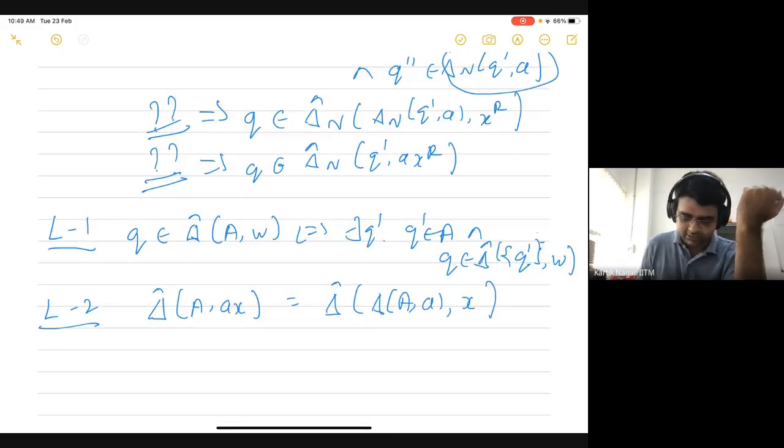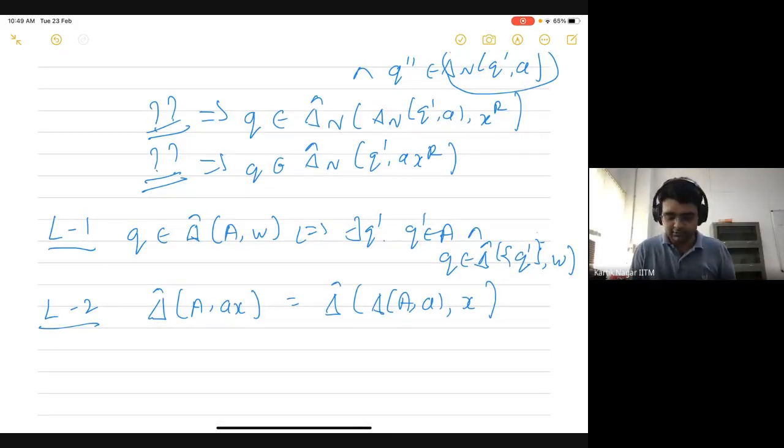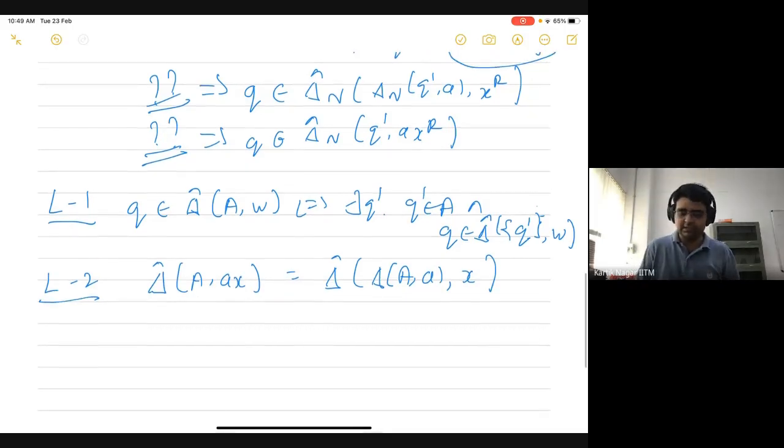So if you are processing this string ax, then you can first process the symbol a using delta, and then you can process the rest of the string.